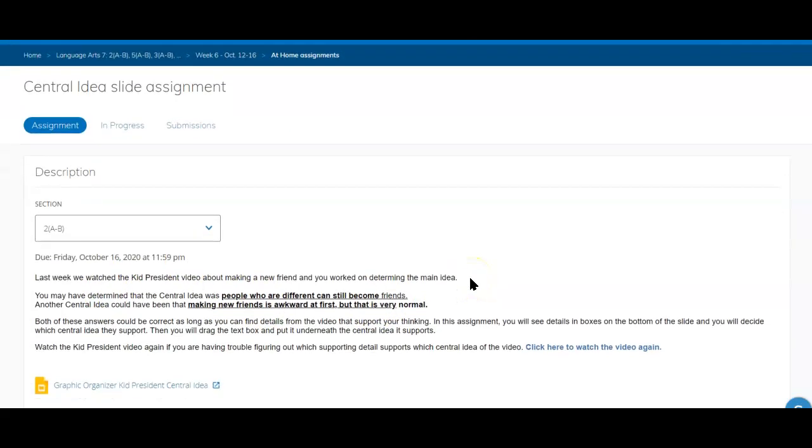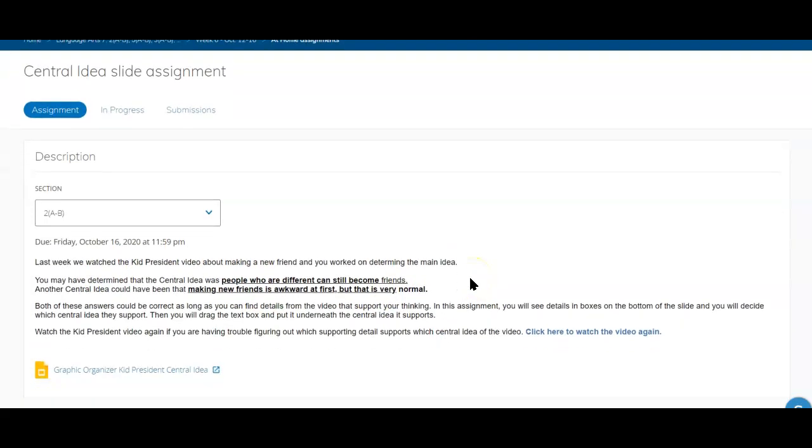Last week we watched the Kid President video about making a new friend, and you worked on determining the main idea. You may have determined that the central idea was people who are different can still become friends. Or you may have determined that the central idea was making new friends is awkward at first, but that is very normal. Both of these answers could be correct as the central idea of that video we watched.